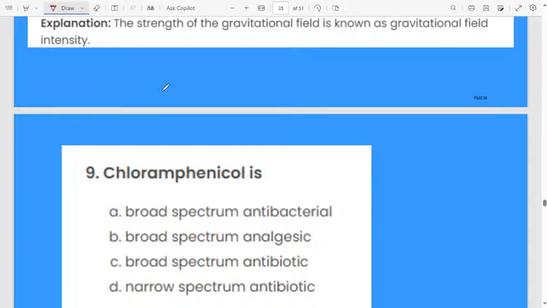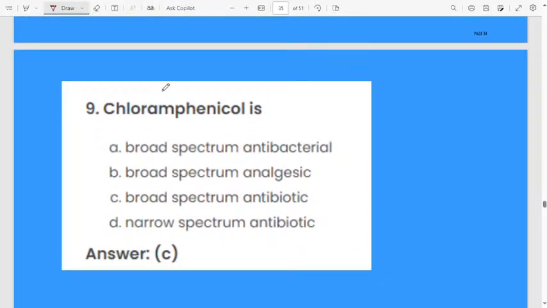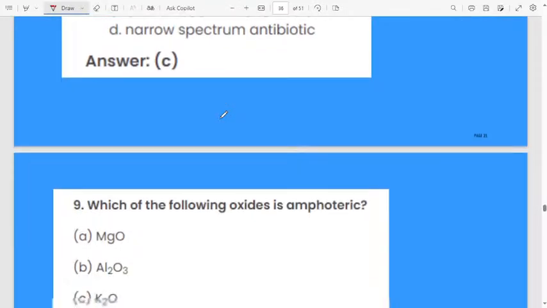Next question, chloramphenicol. Chloramphenicol is a broad spectrum antibacterial. Second option, broad spectrum analgesic. Third option, broad spectrum antibiotic. Then narrow spectrum antibiotic. See, this one you have to remember. I don't know more about this spectrum because this is a little advanced level question. Chloramphenicol, that is option C, broad spectrum antibiotic.